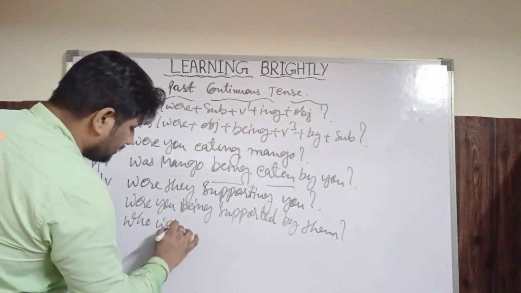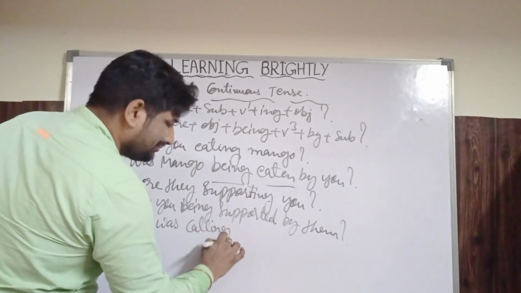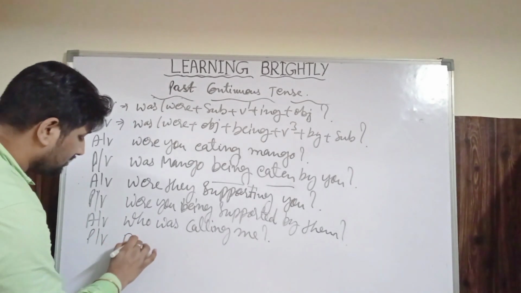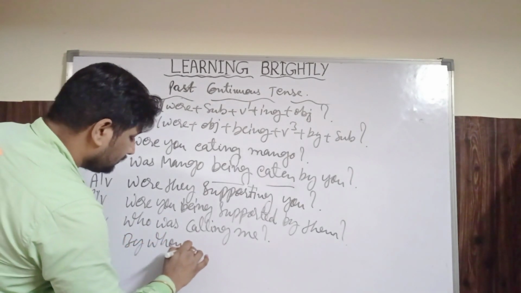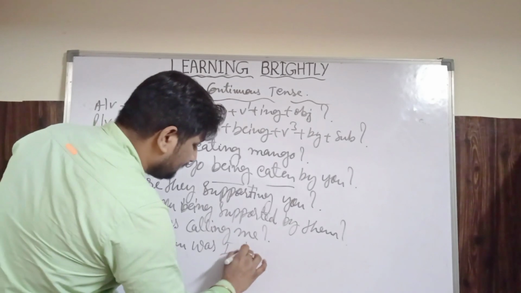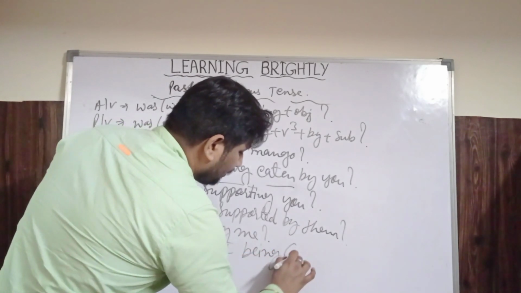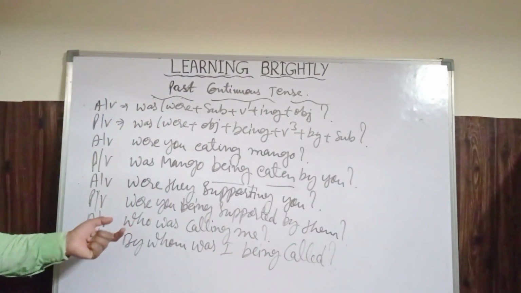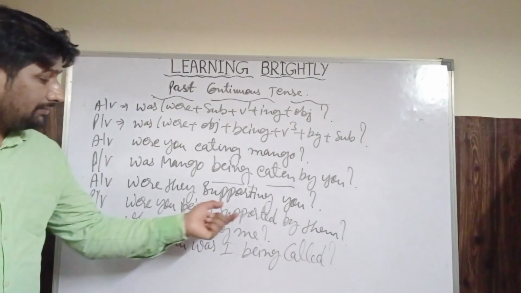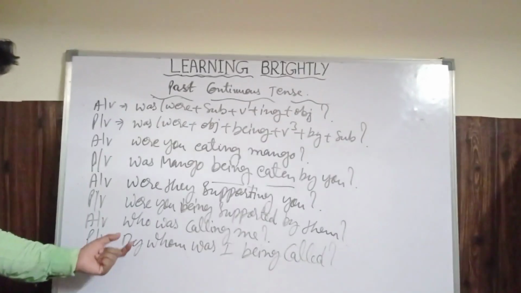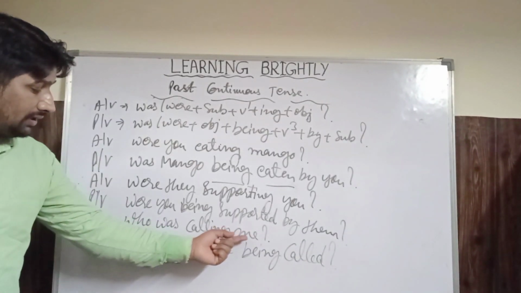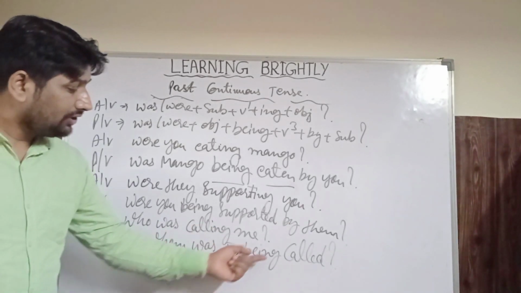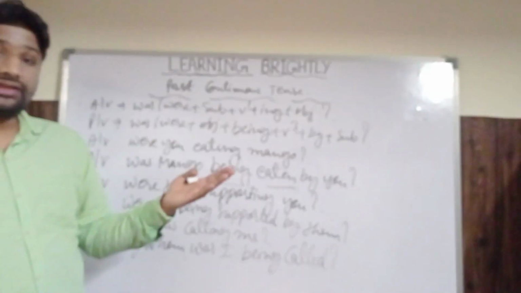The next one, who was calling me? In passive voice, by whom was I being called? I repeat, हु वाला क्वेश्चन बाय हुम भी चेंज होता है. Who was calling me, मुझे कौन बुला रहा था. By whom was I, क्योंकि me का I होगा, I के साथ was आता है. By whom was I being called, मुझे किसके द्वारा बुलाया जा रहा था.